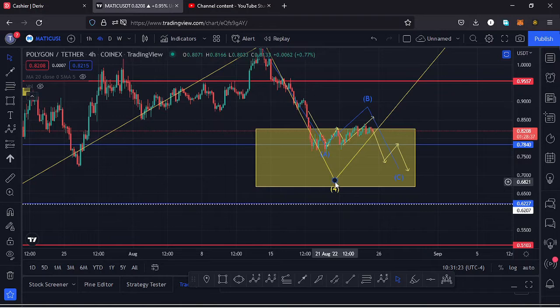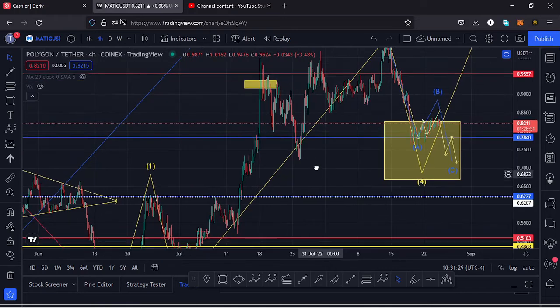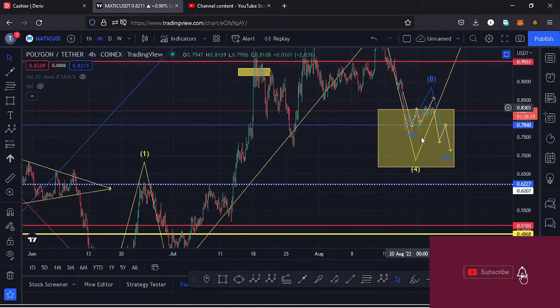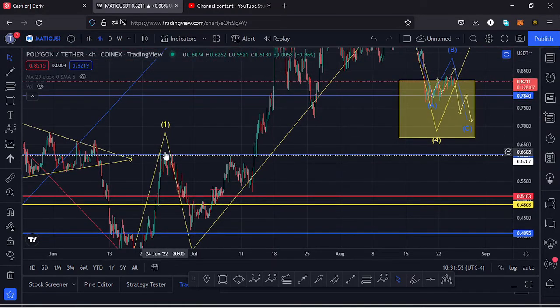And because this is an Elliot wave structure, I also need to have invalidation points of this Elliot wave structure here on the charts. So for us to invalidate this Elliot wave structure, that can only happen in case that fourth wave to the lower side retraces into the high of that first wave to the upside. So in this Elliot wave structure, the high was made at around the $0.63 mark.